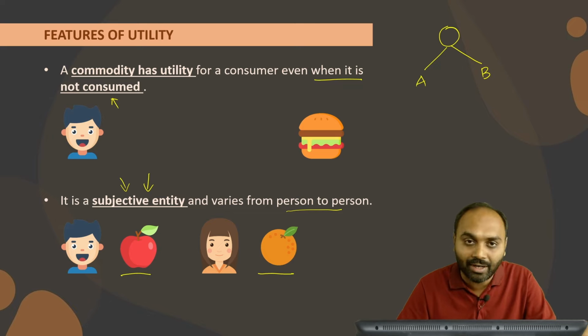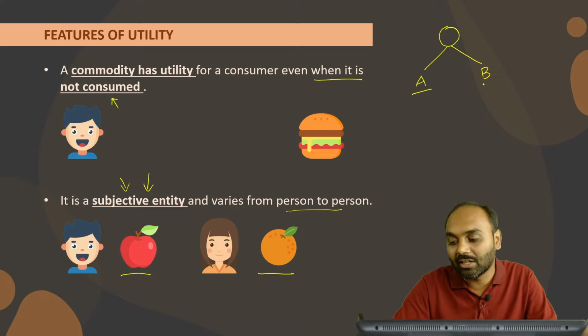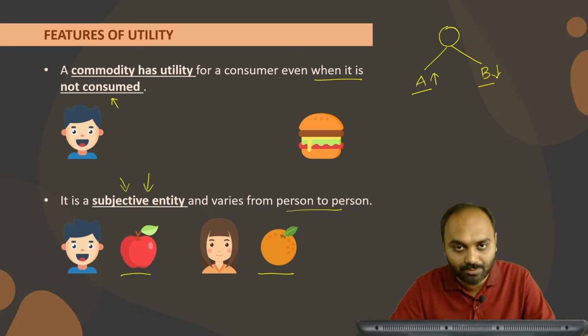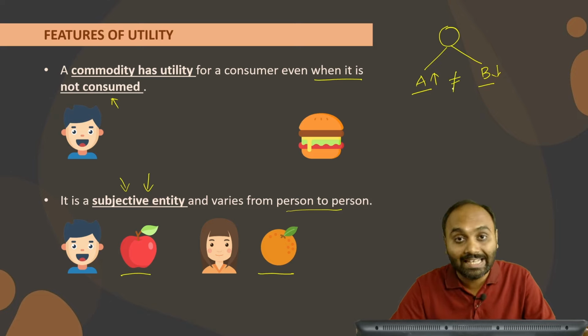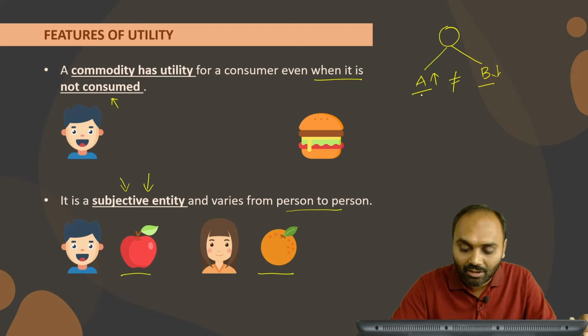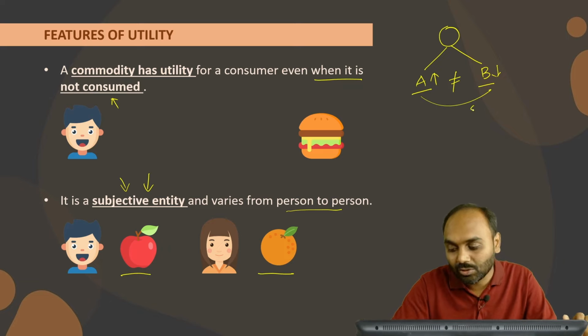So a commodity might have a larger amount of utility for person A, but a smaller amount of utility for person B, because person A might expect a larger amount of satisfaction, but person B might expect a smaller amount of satisfaction. Hence there is a difference between the satisfaction of A and B, or we can say the satisfaction of A differs from the satisfaction of B, and just because of that we can term utility as a subjective concept.